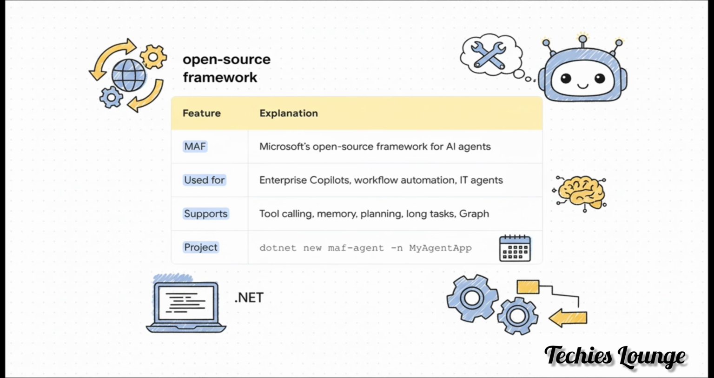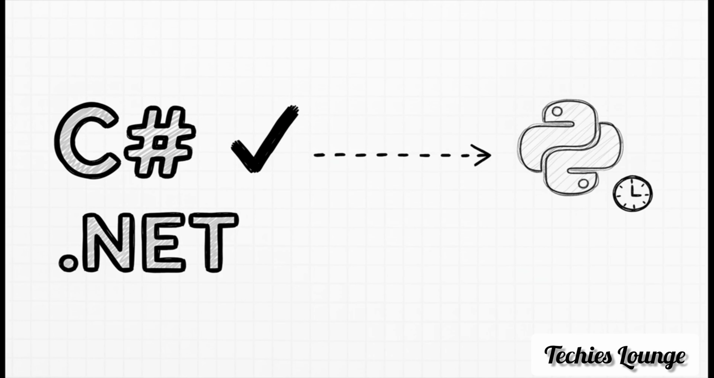Oh, and one last really important detail for all the developers out there. Right now, MAF is built for C# and the .NET world, but the team has already confirmed that Python support is on the roadmap and is coming soon, so keep an eye out for that.